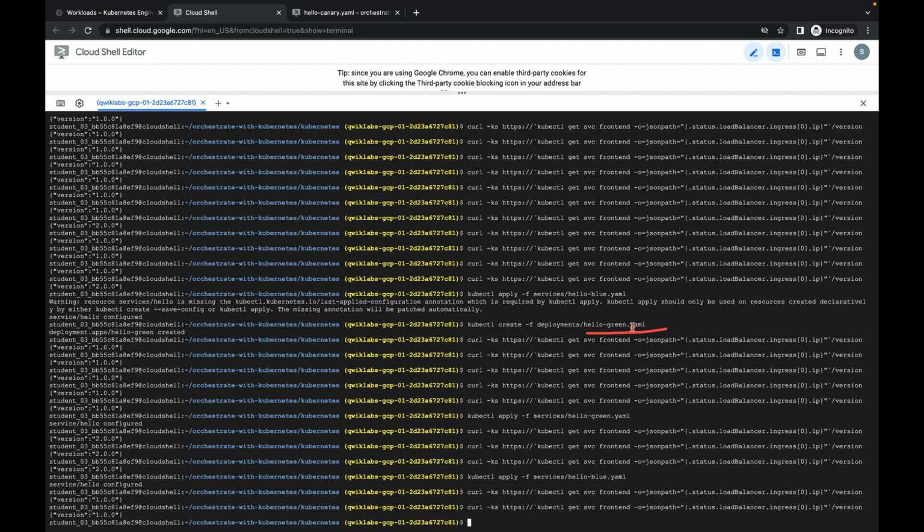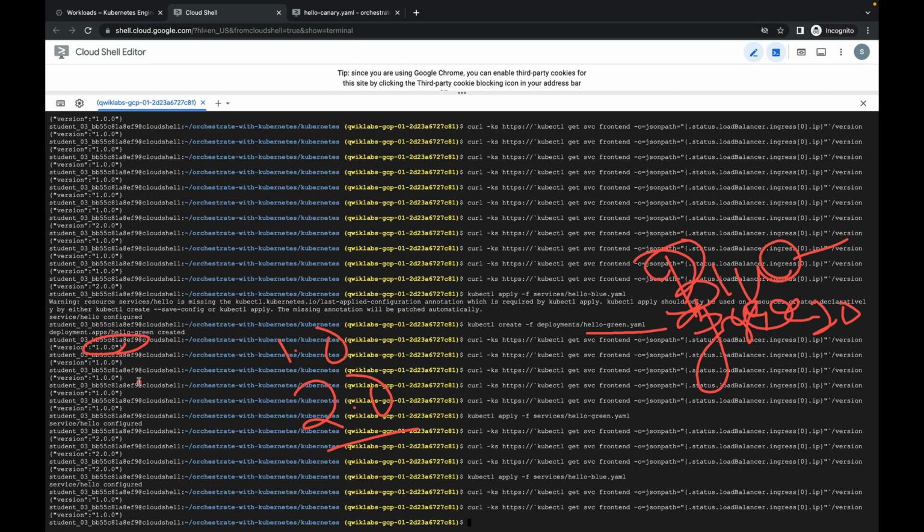Suppose hello green YML is my version 1, but blue and green. Blue is my 2.0, and sorry, green is 2.0, and blue is my previous version. I mean 1.0, and 2.0 would be the green. So based on that, first my existing application is blue, that is the 1.0 version. As you can see, the 1.0 version is working.